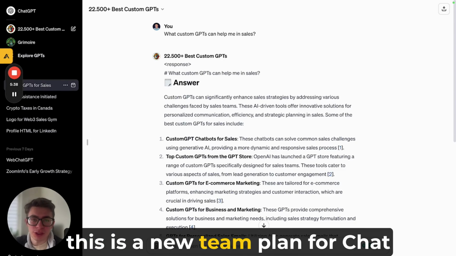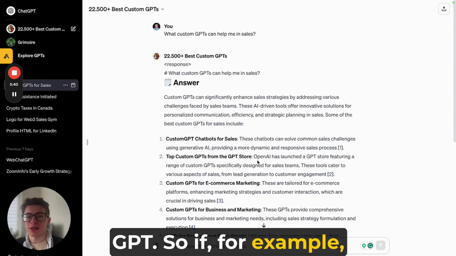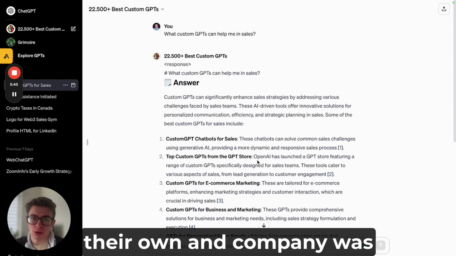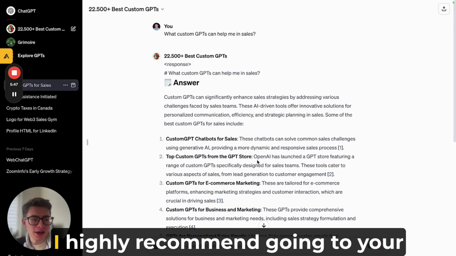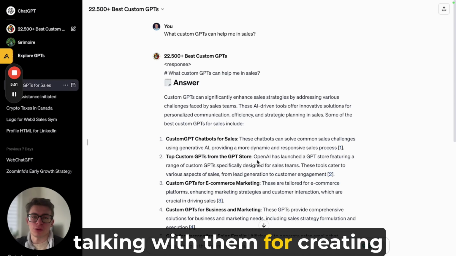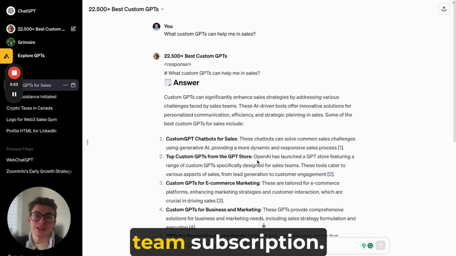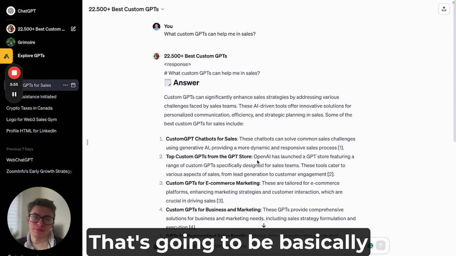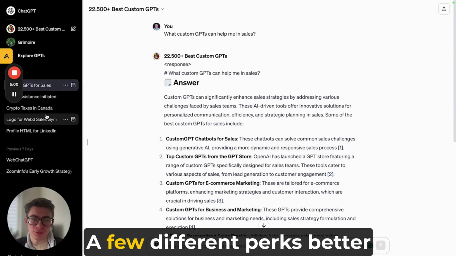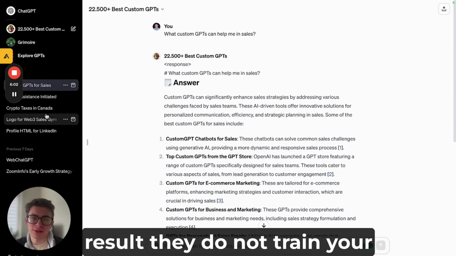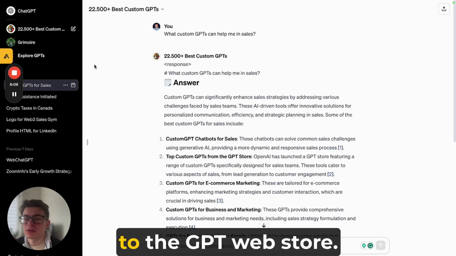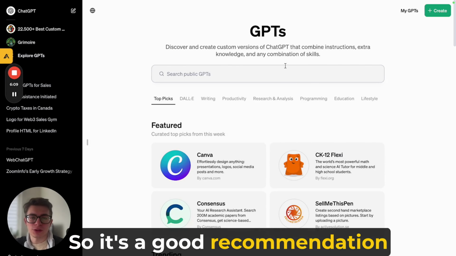By the way, this is a new team plan for ChatGPT. So if, for example, you are in a company and you have been using Plus subscriptions and everybody was paying on their own, then the company was reimbursing everybody, I highly recommend going to your HR or management and talking with them about buying one whole team subscription. That's going to be basically like in any SaaS, any good team subscription, and it's pretty good. They're giving you a few different perks, better results. They do not train on your data, and you have better access to Explore GPTs, to the GPT web store. So it's a good recommendation for you.